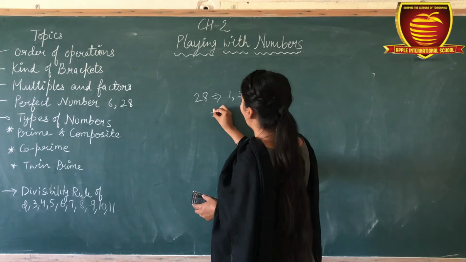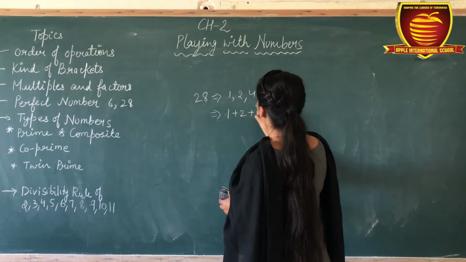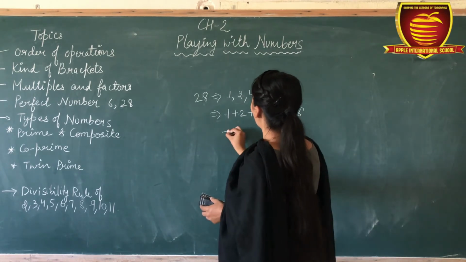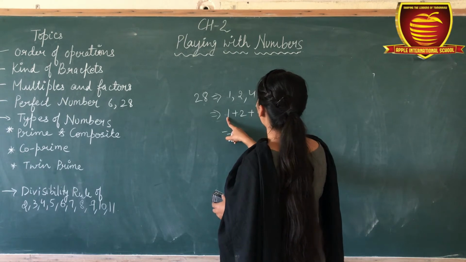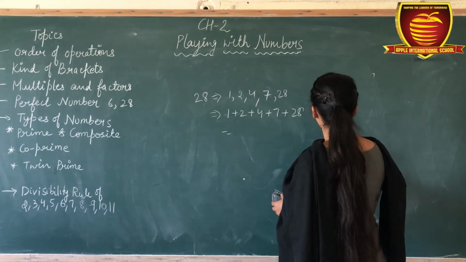Now add these: 1 plus 2 plus 4 plus 7 plus 28. 7 and 10, 10 and 14, 14.